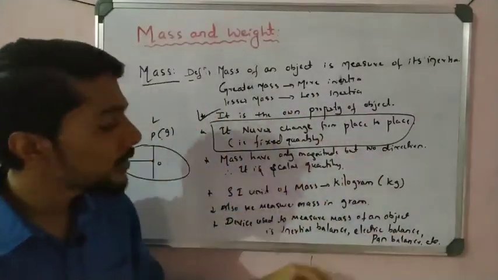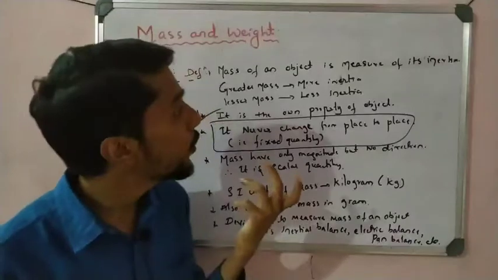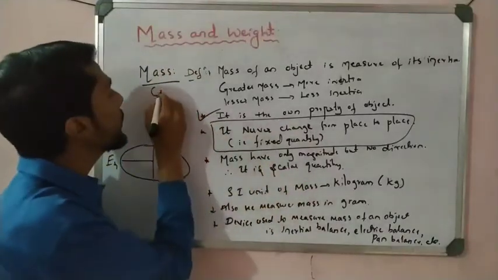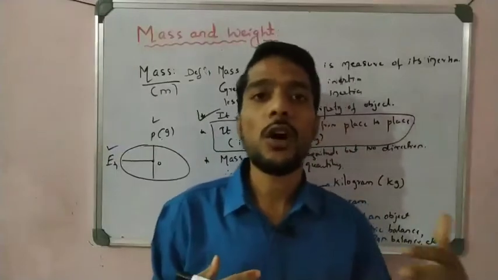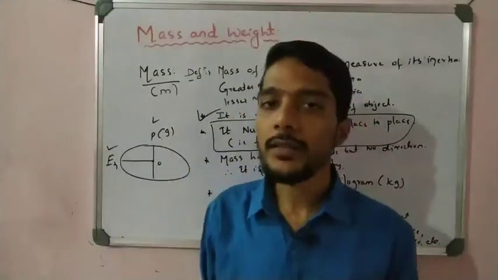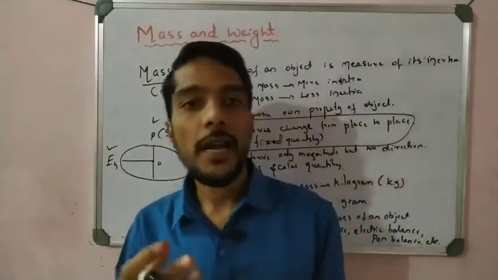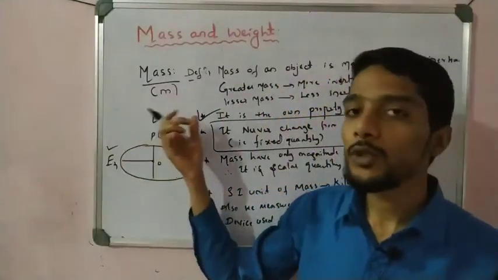So this is about, students, the mass. And we know that the mass symbol is small m. Okay, mass symbol is small m. In the last videos we solved plenty of numericals. In all of them we take mass, and for mass we take the symbol m, small m, that is the mass